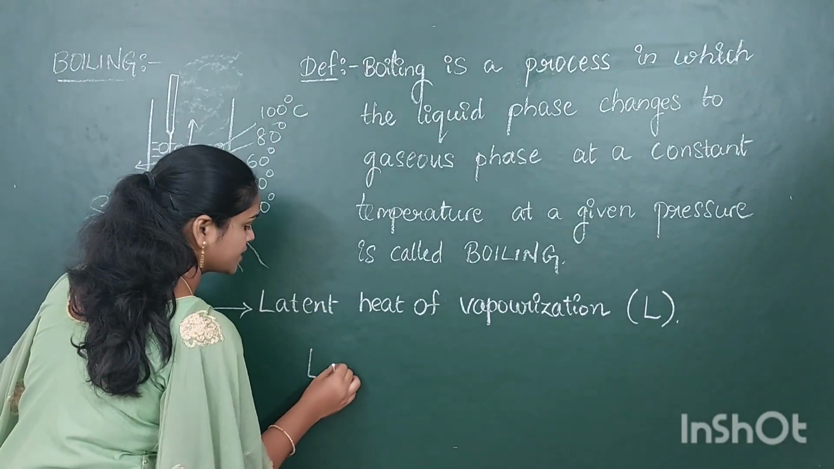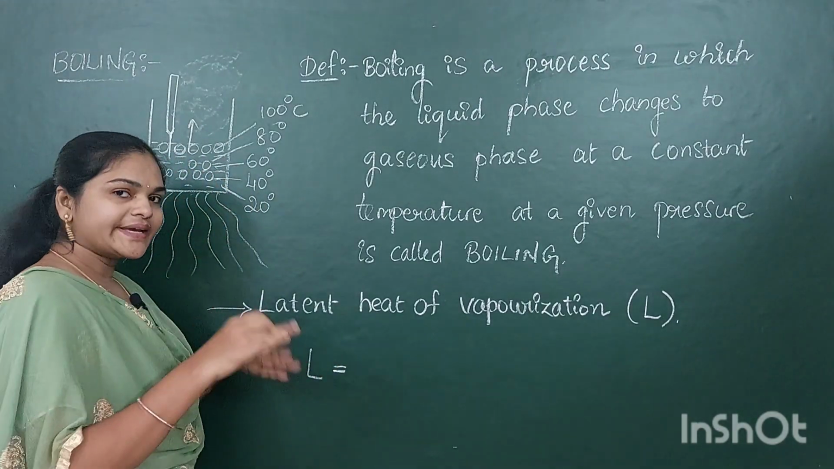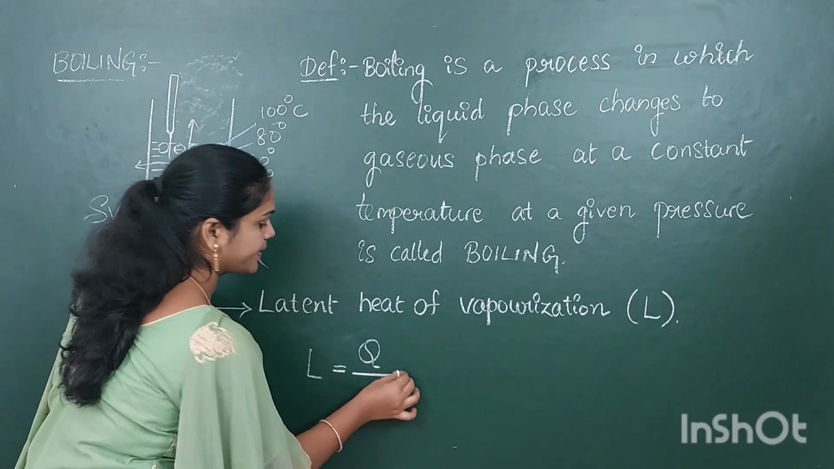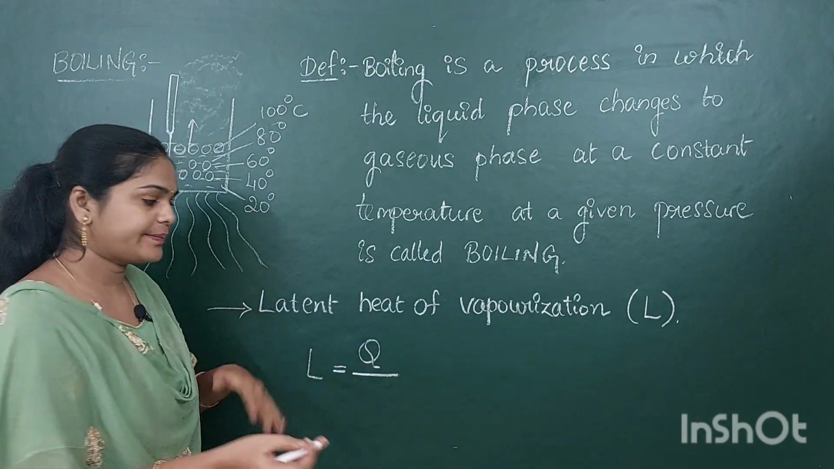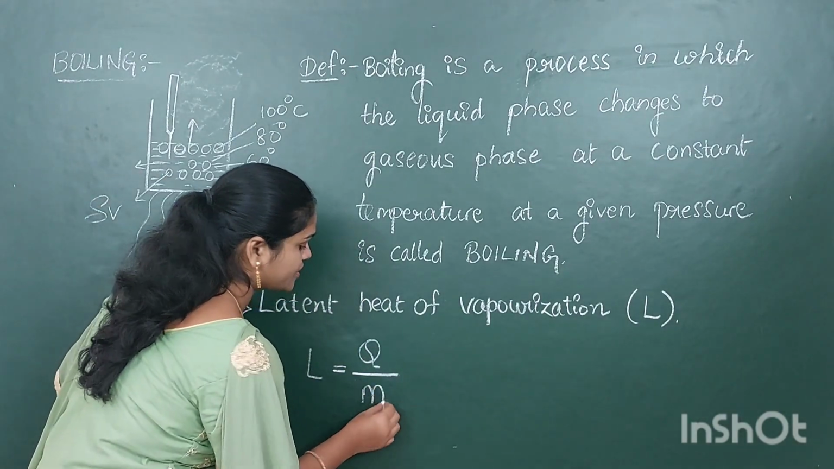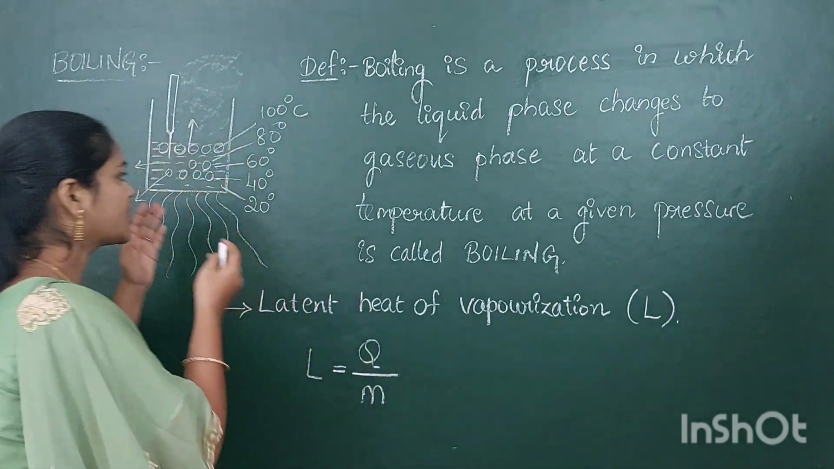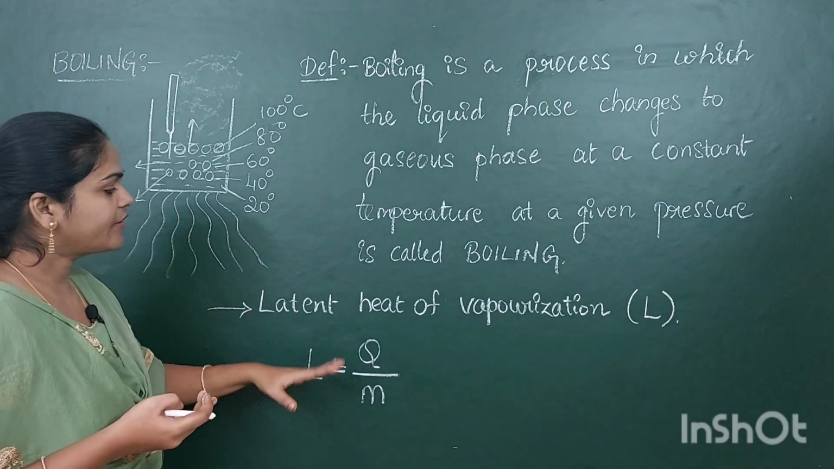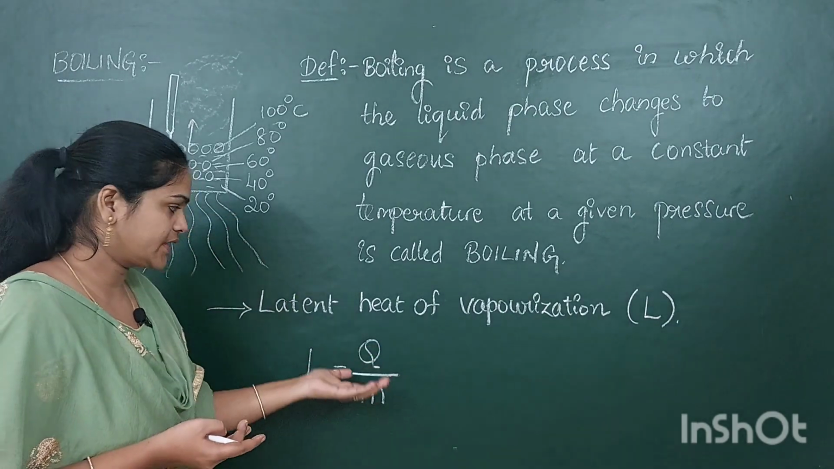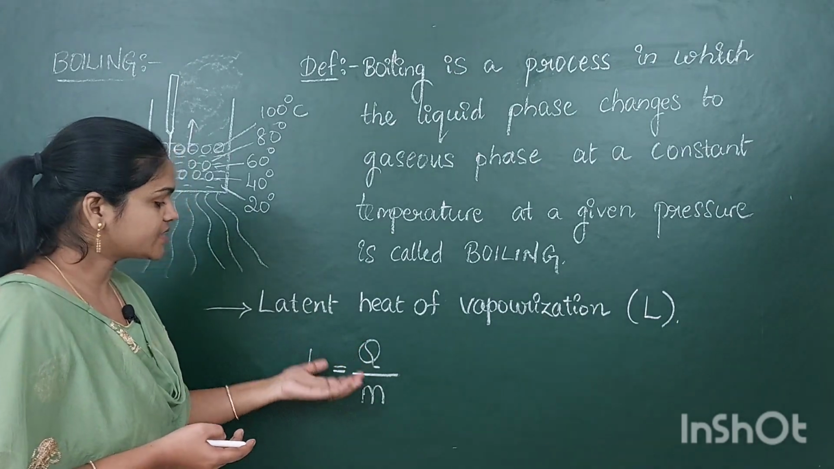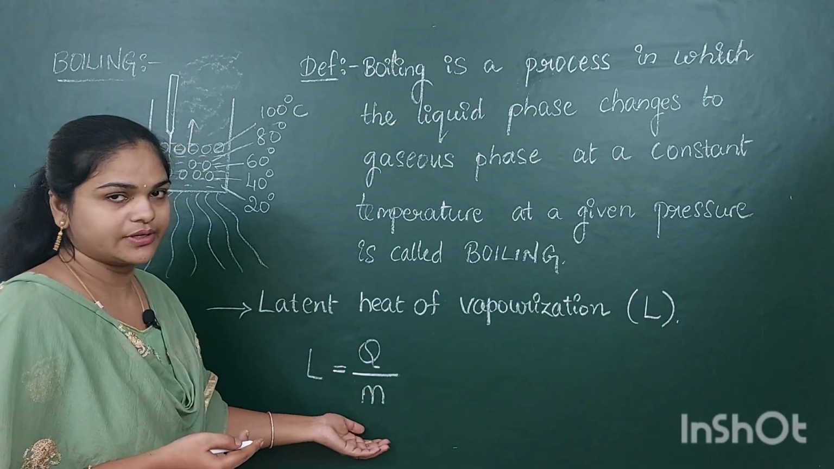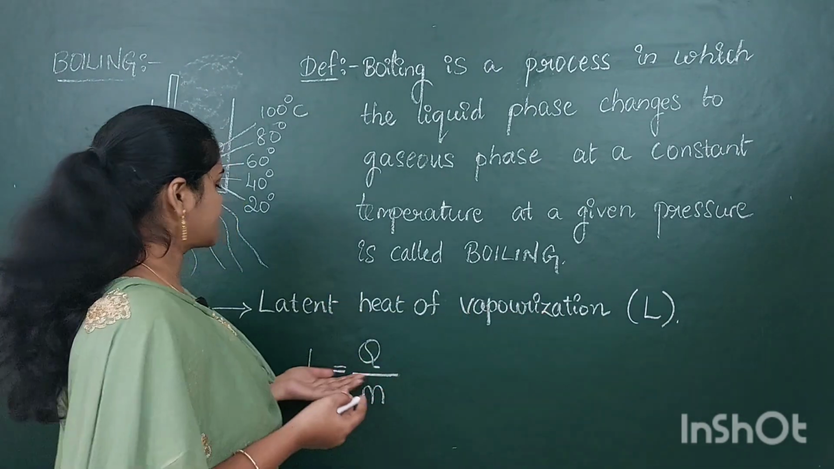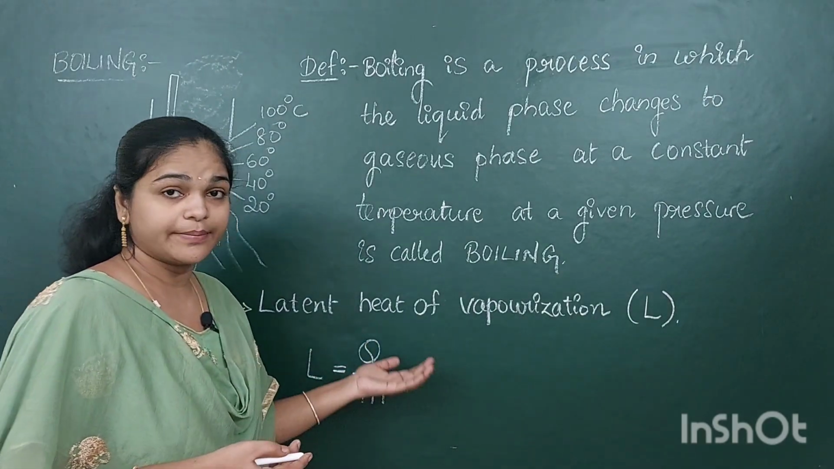So L is equal to, heat is represented by Q and the mass of the liquid is denoted by M. We have taken some liquid and we are going to apply some heat energy, denoted by Q, and the liquid has some mass, denoted by M. So what is the formula of latent heat of vaporization? It is L equal to Q by M, heat by mass.